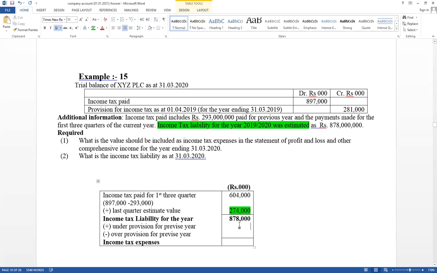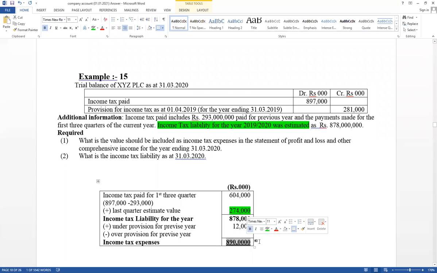If it is under provision, 12,000 should be added. Then take the answer. Therefore, the value equals 890,000. This value should be included in the income statement as income tax.